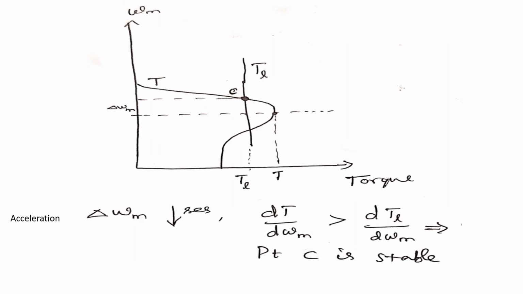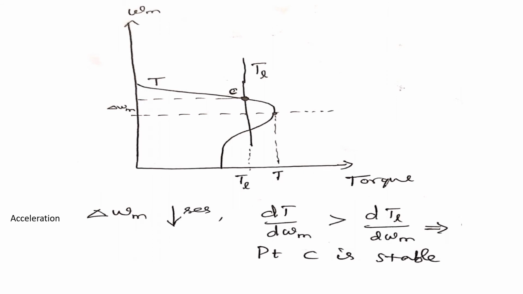So now this is the corresponding omega m point. Kindly note the dotted line, and I mentioned the condition. Due to disturbance the speed is going to decrease, so there is a reduction of speed, delta omega m. I have decreased omega m by a small amount, and this is my delta omega m. I have drawn a dotted line which intersects my two torque lines, one is the mechanical torque and the other is the load torque. I have to find the intersection points and check which value will be higher and which will be lower.